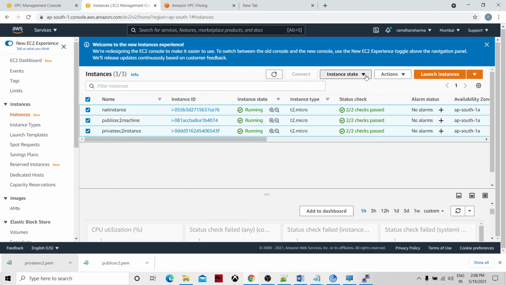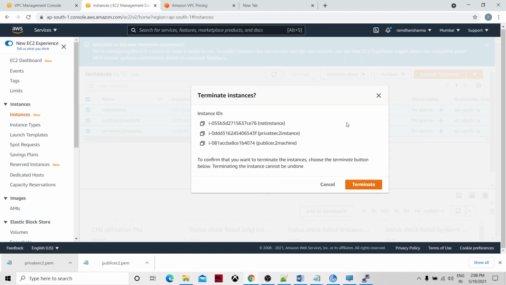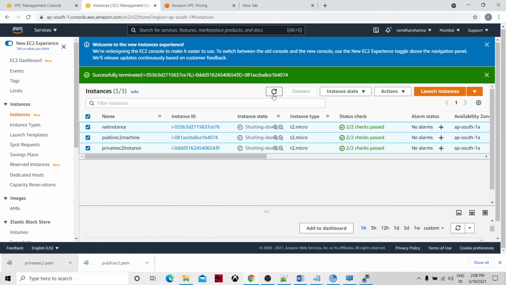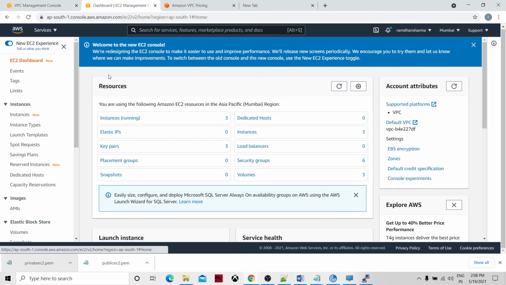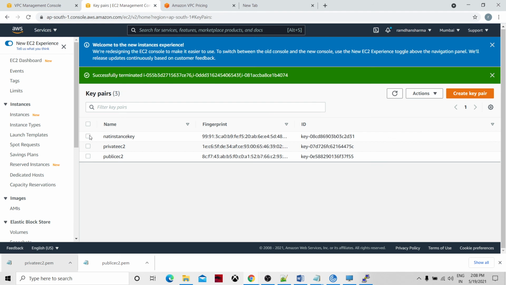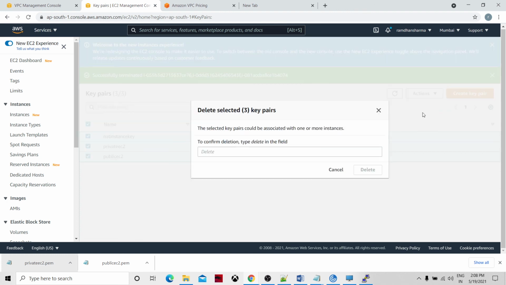Terminate them so that you won't incur any charges. They are going to terminate. Then go to the dashboard and see what happened here. I think key pairs are there, so I'll just remove these key pairs. Just click on delete.